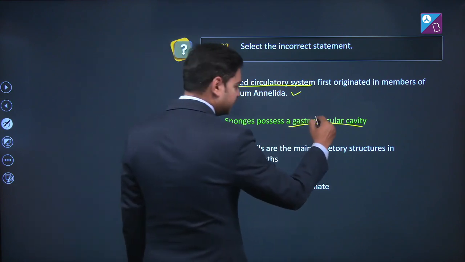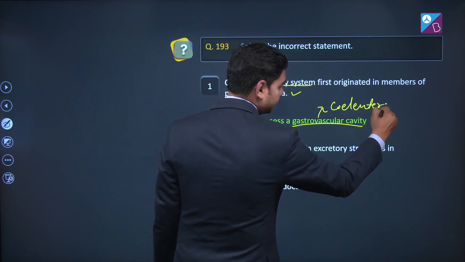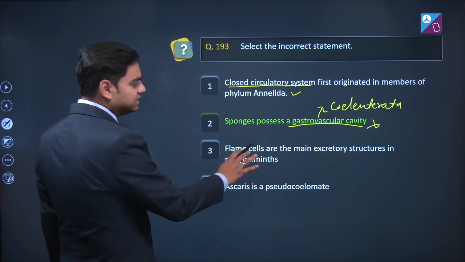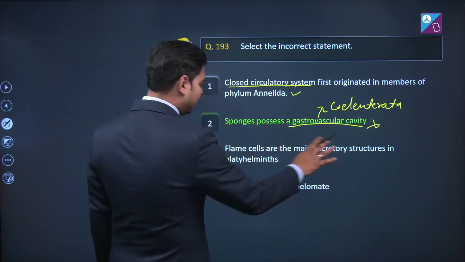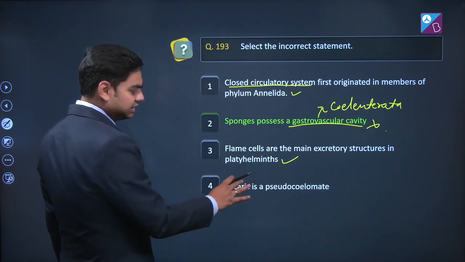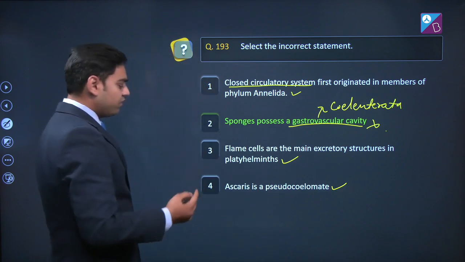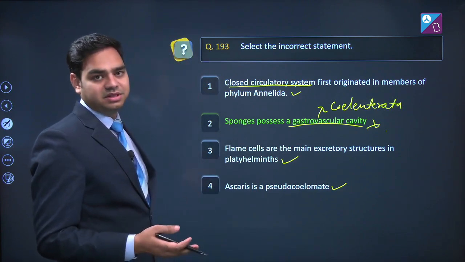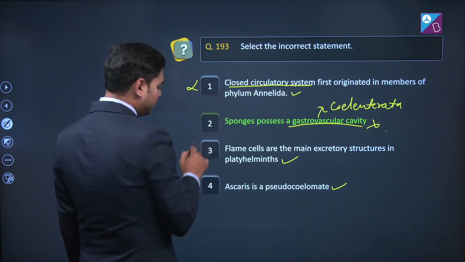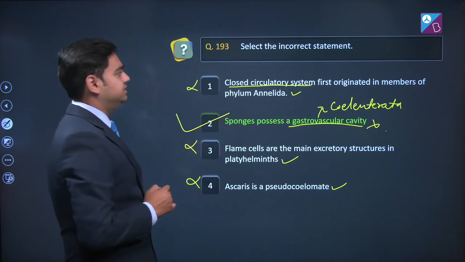Gastrovascular cavity is present in case of Coelenterata. So, incorrect statement. Third, flame cells are the main excretory structure in Platyhelminthes. Correct statement. Last, Ascaris is a pseudocoelomate. Yes, because it belongs to phylum Aschelminthes. Clear? So, options 1, 3 and 4 are eliminated and second is your answer.